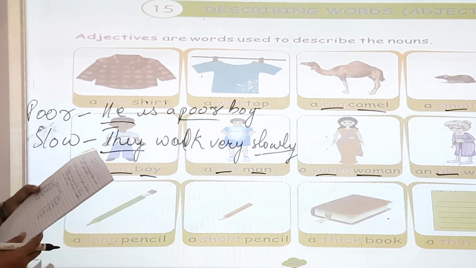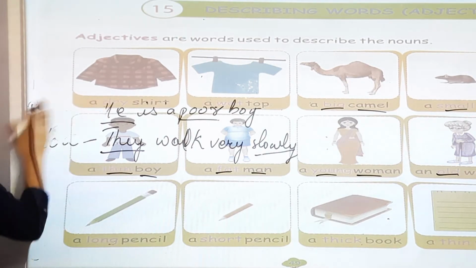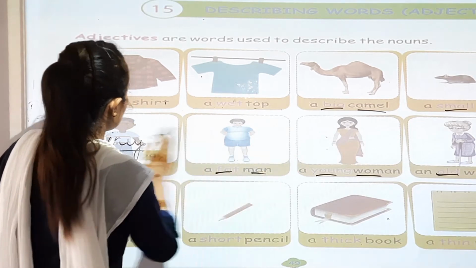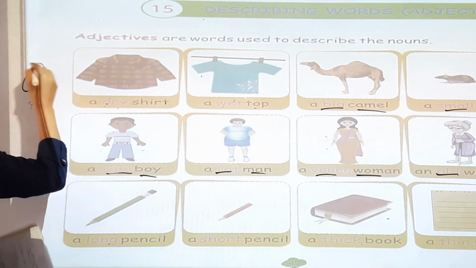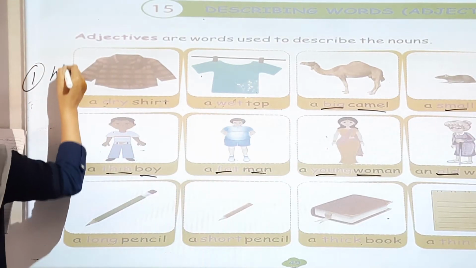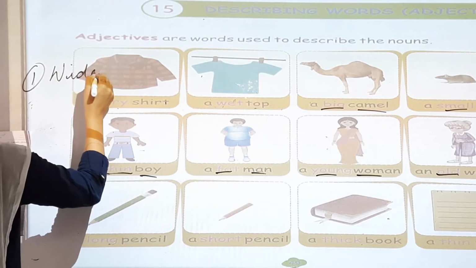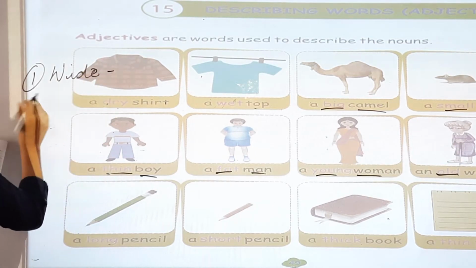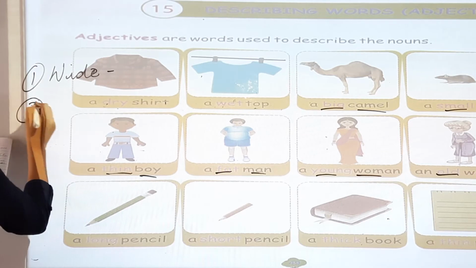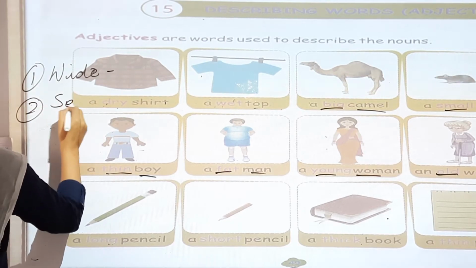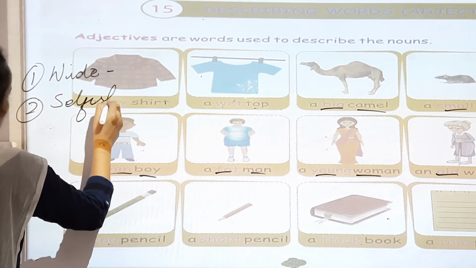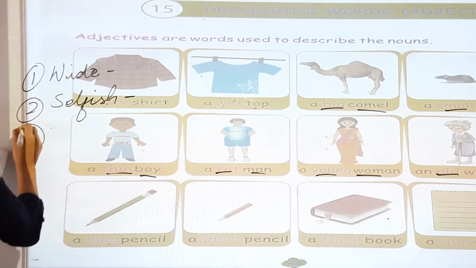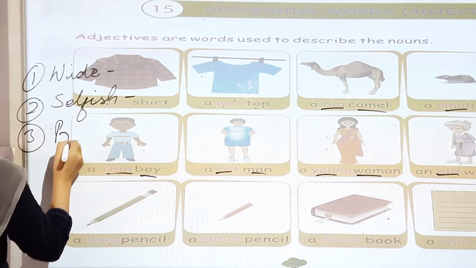You can use the word also. So I am giving you some words. Make the sentence. Number 1, wide. Wide is also an adjective word. You can make a sentence. Number 2, selfish. Number 3, proud.